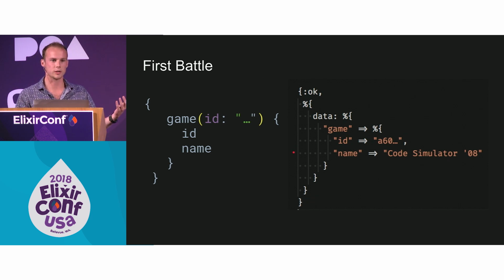We could post this all the way through Phoenix and get some real JSON back, or we can send this directly to the Absinthe schema, and for testing, that makes things a lot easier. So the important thing is we have this game key, which has a map with an ID and a name. This shape should always be the same, and that's what makes it so useful for a client. And hopefully, we can demo that.